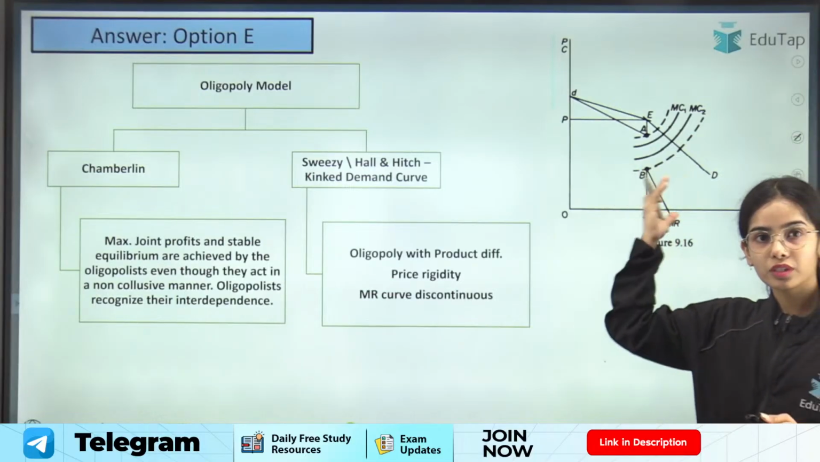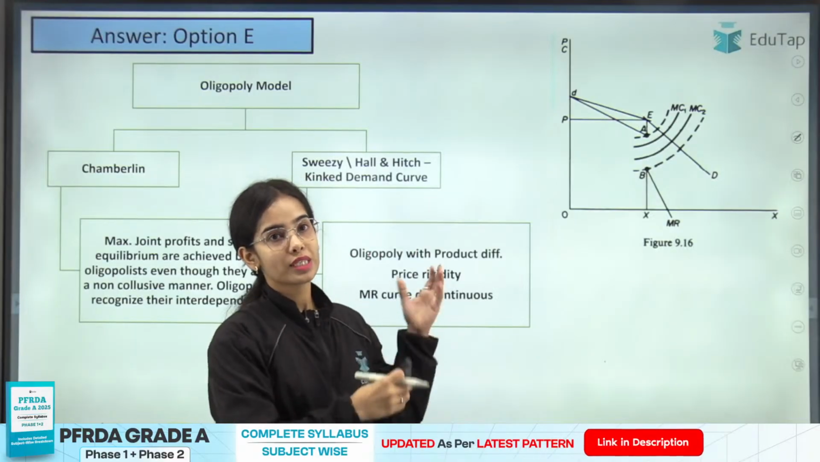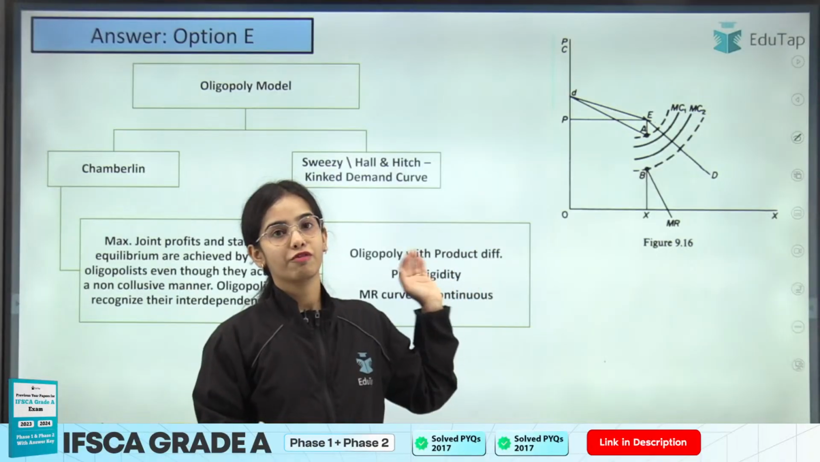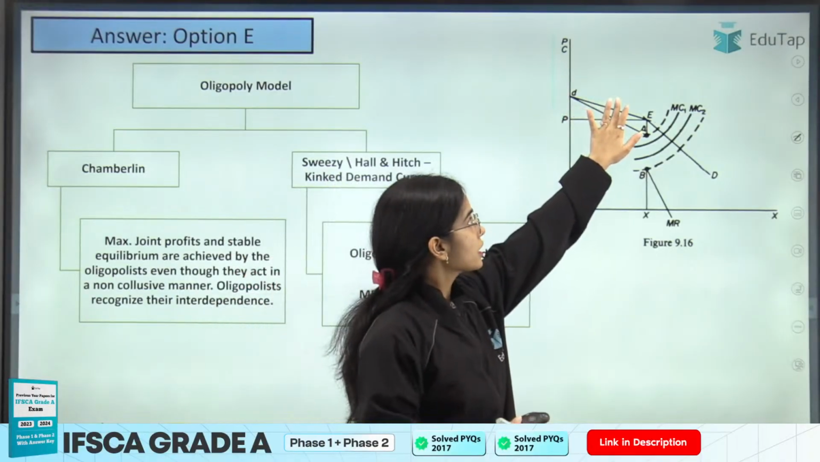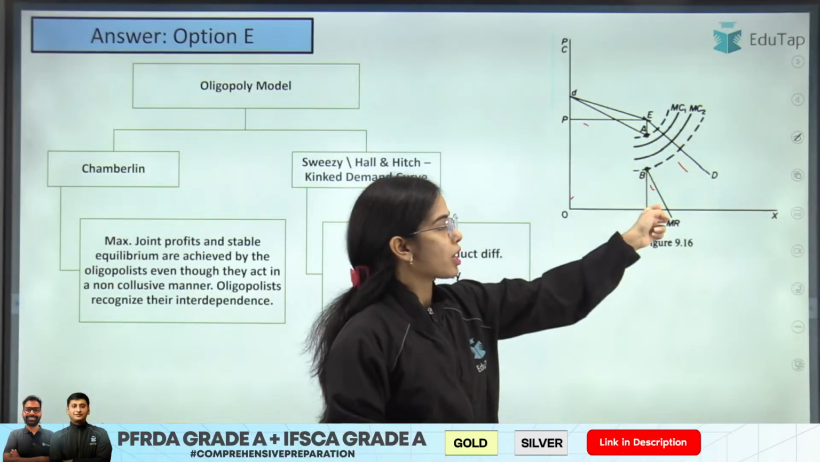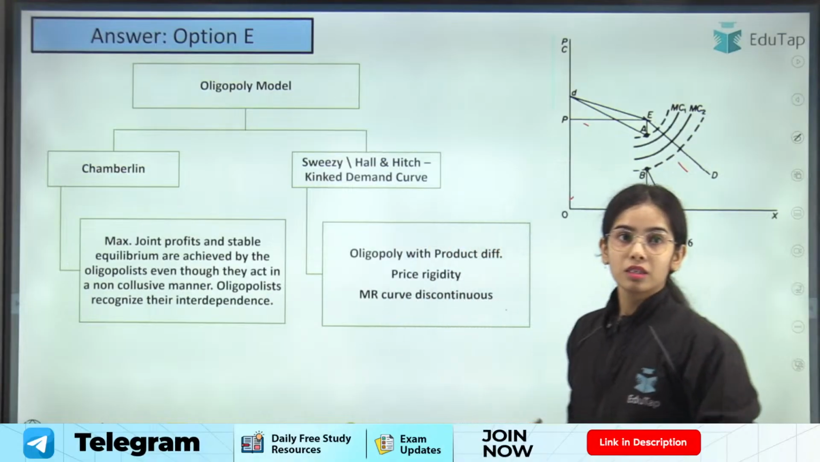This kind of diagram for the kinked demand curve was given by Sweezy, Hall and Hitch. They explained the kinked demand curve where there are two elasticities, elastic demand and inelastic demand, and they have separate marginal revenue curves that are discontinuous. Okay, this is the idea.